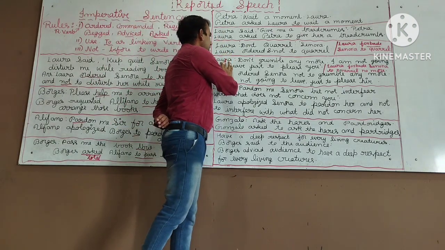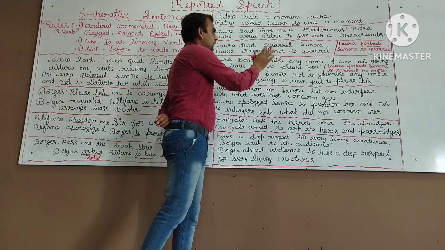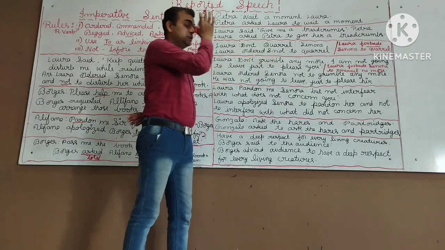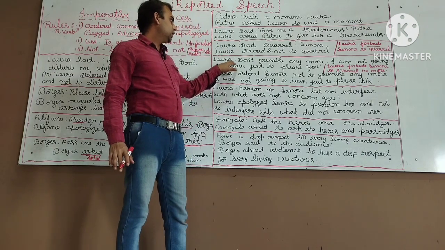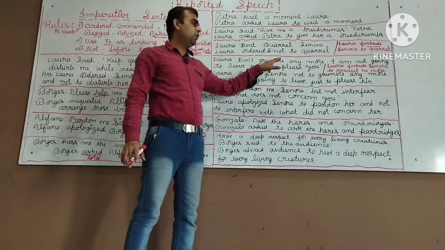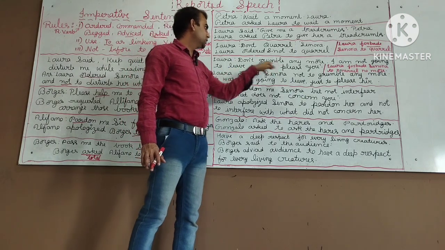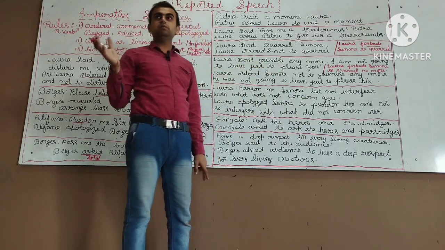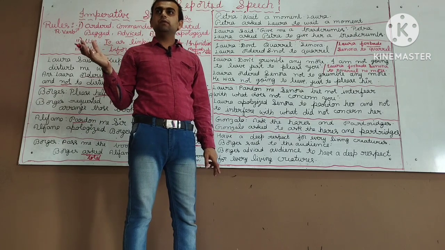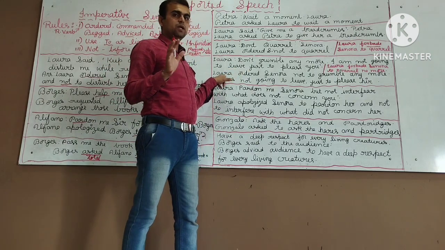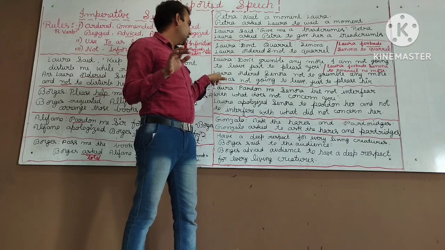Next, Laura: "Don't grumble anymore. I am not going to leave just to please you." Once again I read, Laura, don't grumble anymore. I am not going to leave just to please you. Don't grumble anymore, one type of order, is it? Also one type of command. Now let us convert this particular sentence into indirect.